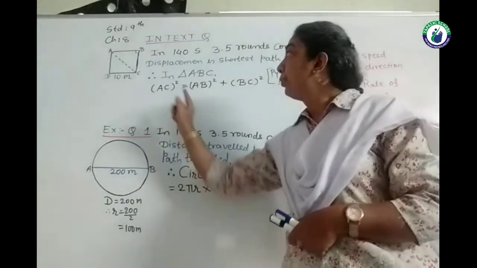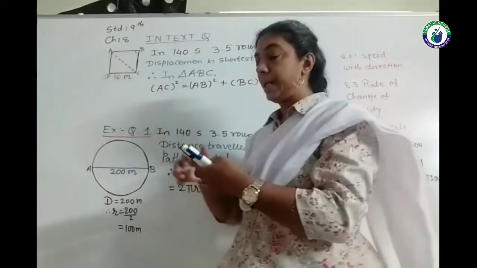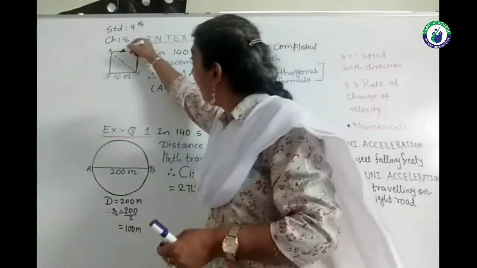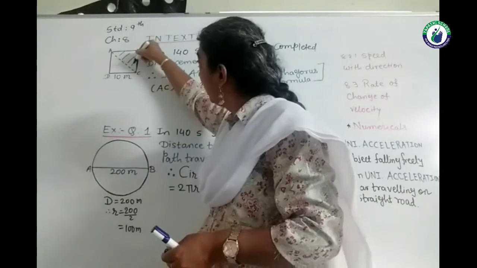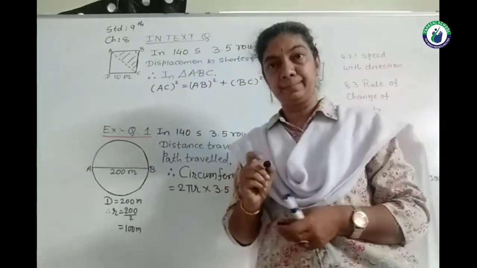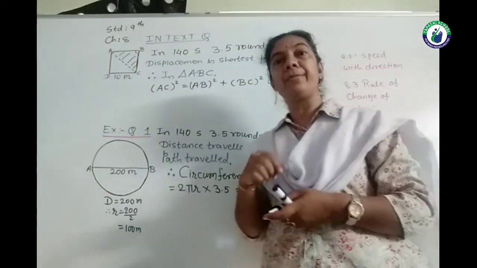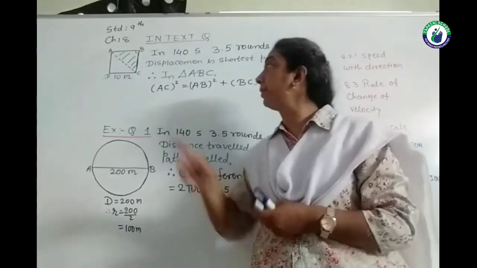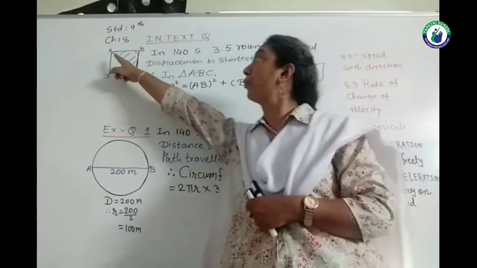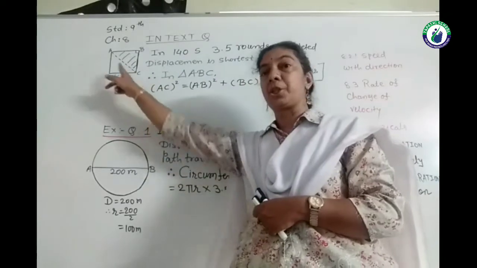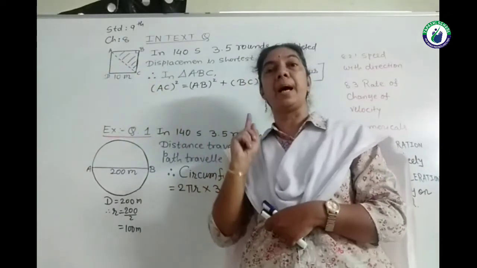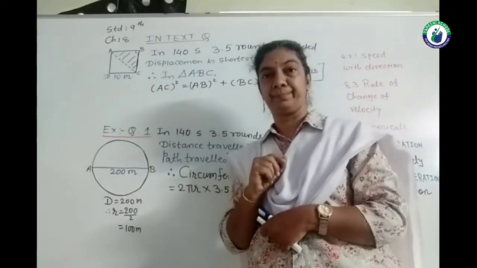Now, you can consider this ABC part as a right angle triangle, right? And we have to find out the displacement, which is the shortest path. So from A to C, the shortest path will be the diagonal of the square.